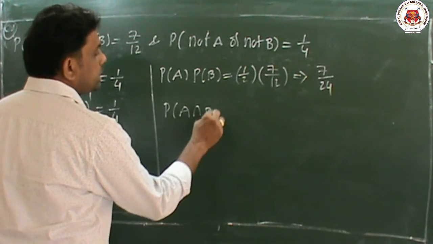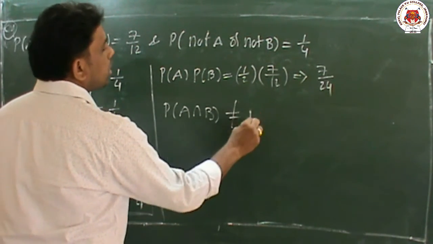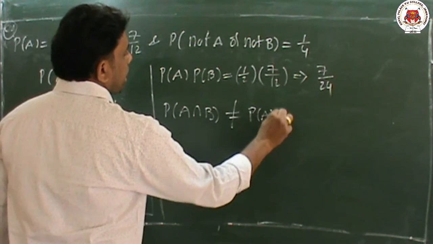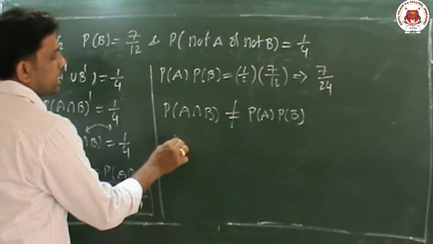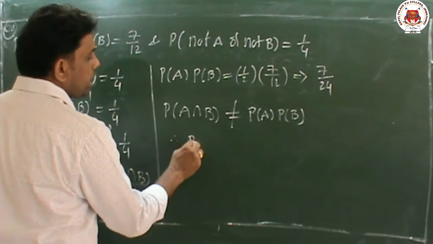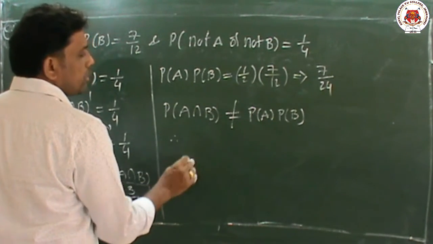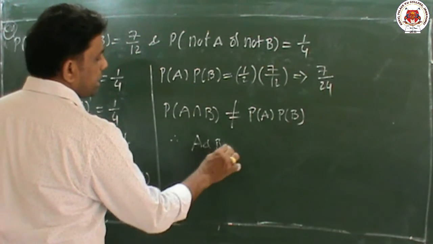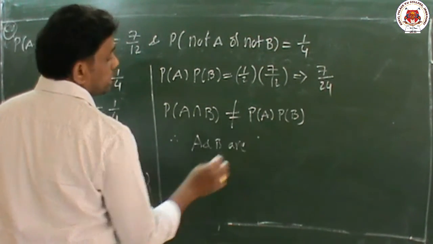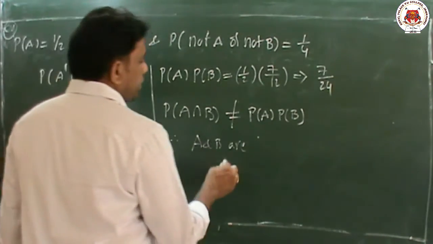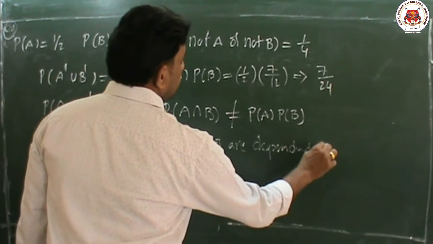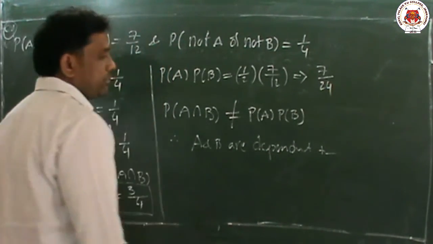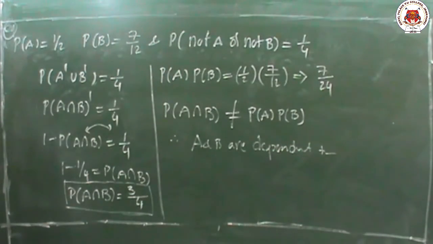So P of A intersection B is not equal to P of A into P of B. Then we can say that A and B are dependent terms, not independent terms.